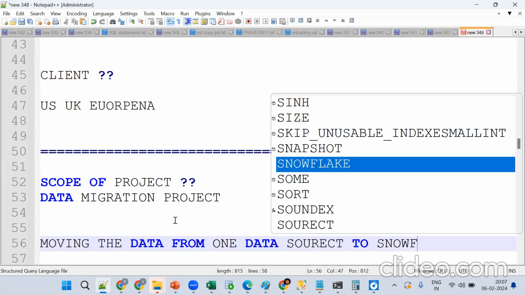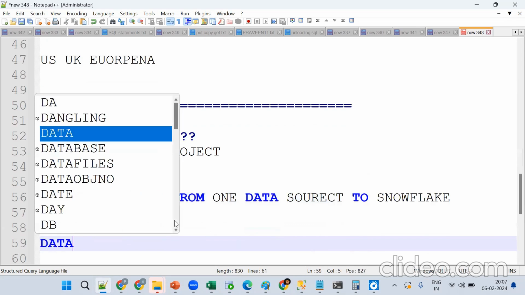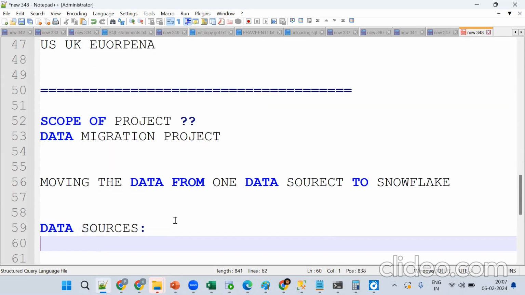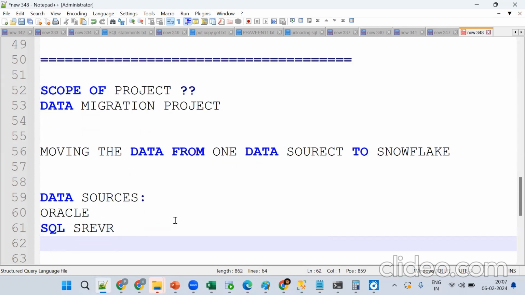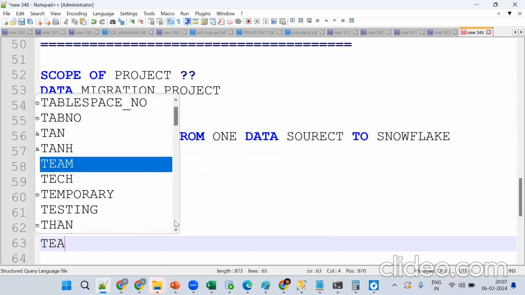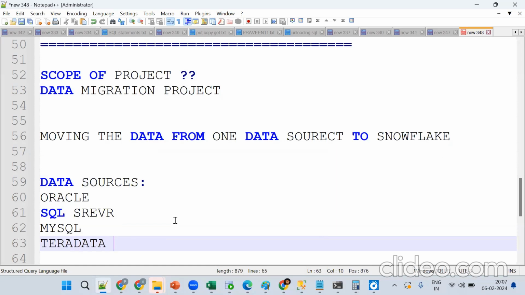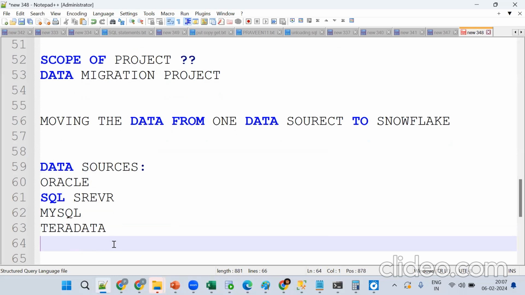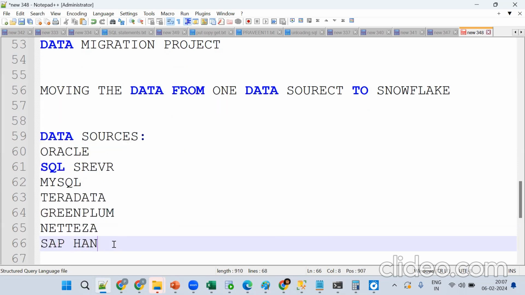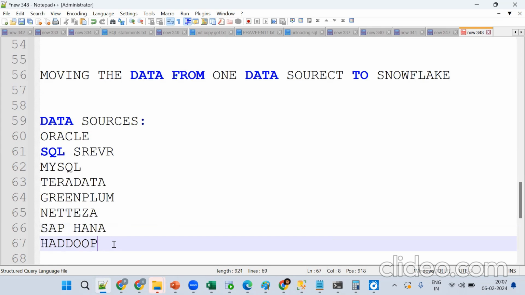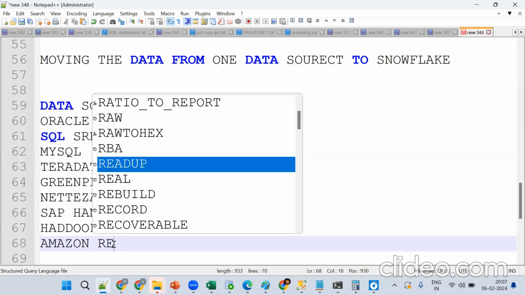Tell me, what are the data sources we have in the market? Very, very important. Oracle, MySQL, SQL Server. Remember, if you're coming from PL/SQL, you can simply say Oracle is the data source. If you're coming from Teradata, you can go for Teradata. Then Greenplum, then SAP HANA. Sometimes recently, Hadoop also they're trying to migrate. Sometimes they're migrating Amazon Redshift data also.